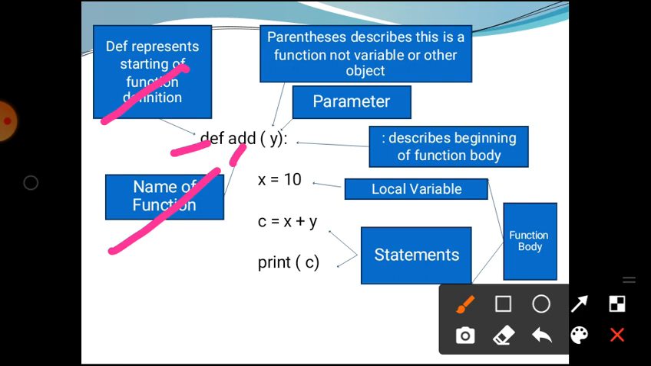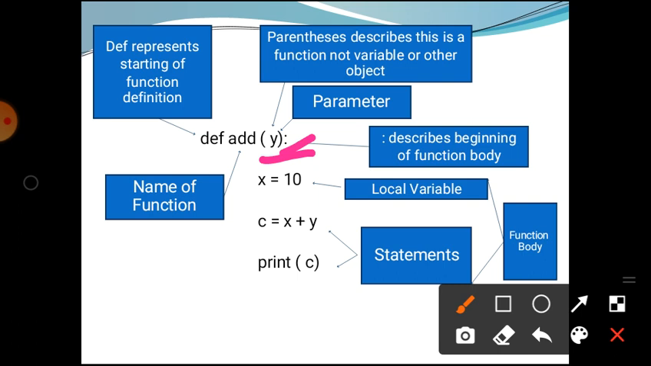After that, the parentheses. These parentheses show that this is a function, not a variable or any other object. In the parentheses we use the parameters; here y is the parameter. After that the colon is described here, which shows the beginning of the function body.